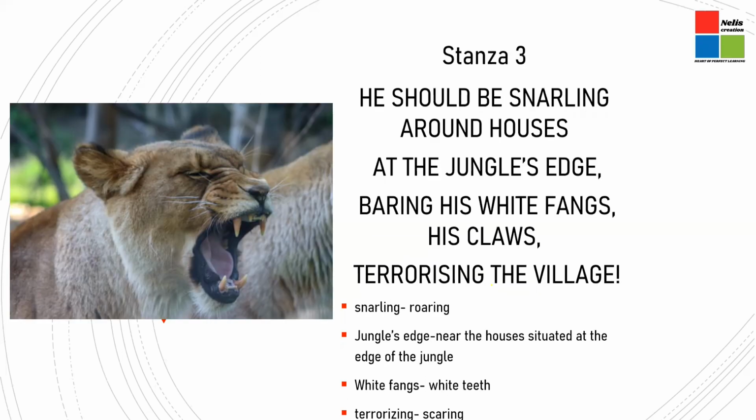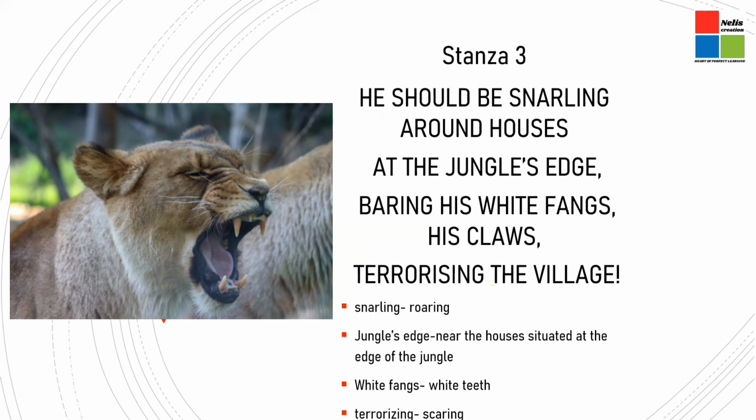In the third stanza, the poet has said where the tiger should live and how the tiger should lead his life. He should be snarling around houses at the jungle's edge, baring his white fangs, his claws terrorizing the village.